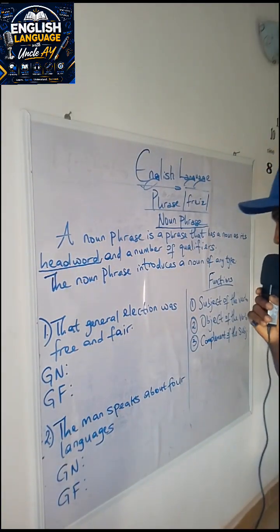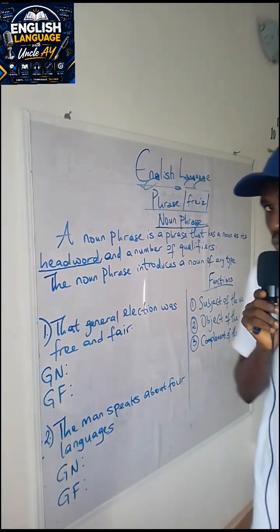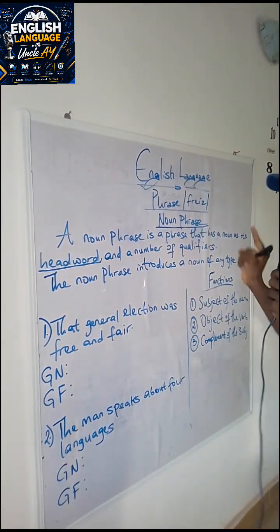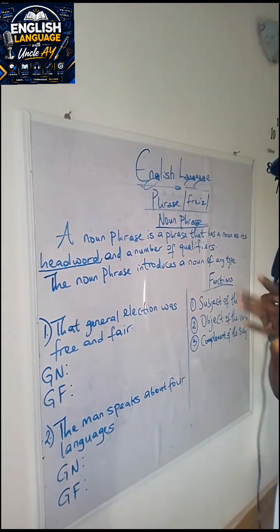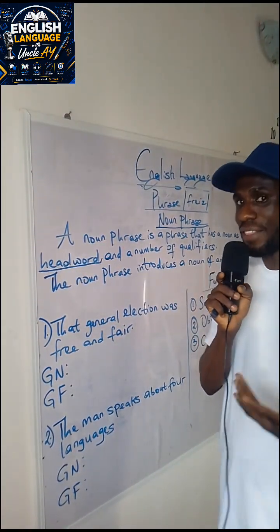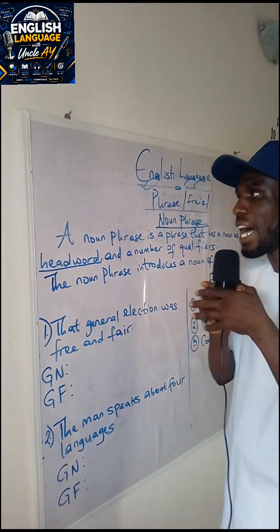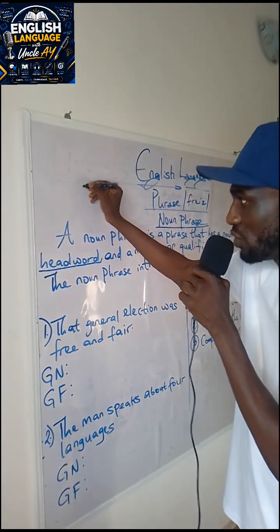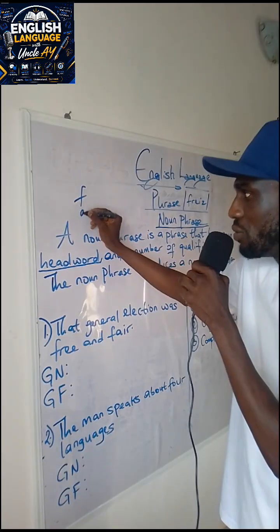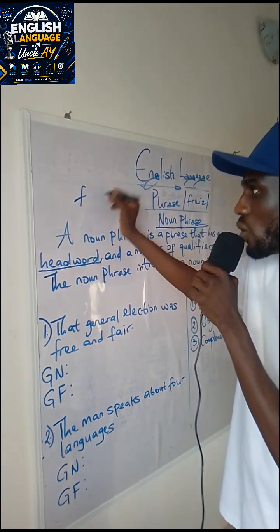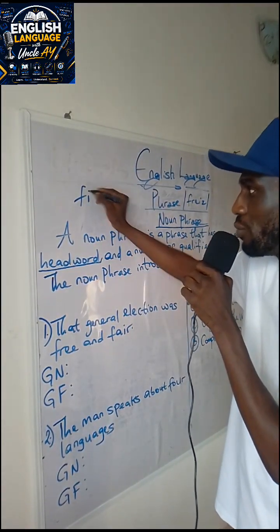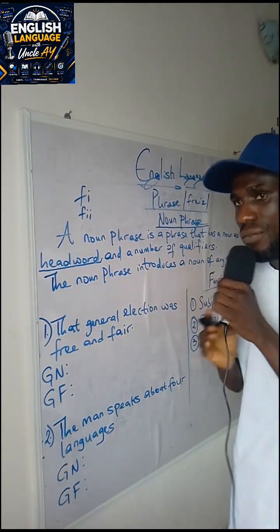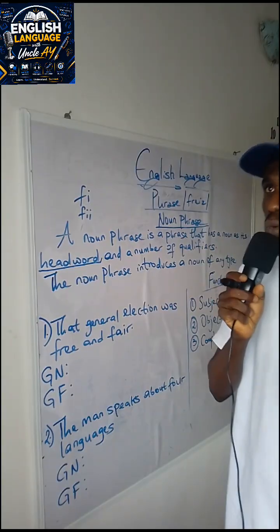So that's established. I want us to look at the function of a noun phrase, because this is like the technical part of studying a noun phrase. You know, when you are given a comprehension passage to answer, there's this part that has, if it is not F, then it's going to be G, either F or G. But then it comes in 2 forms. There's the F Roman numeral 1, and then there's the F Roman numeral 2. The F Roman numeral 1 will always come this way.